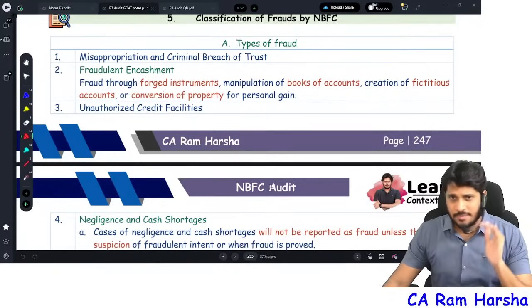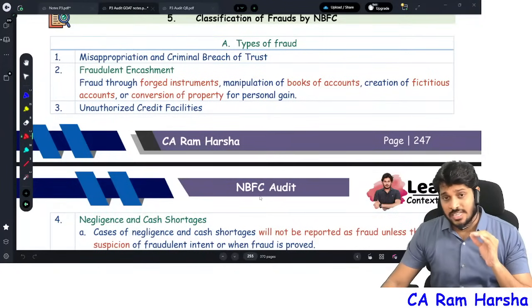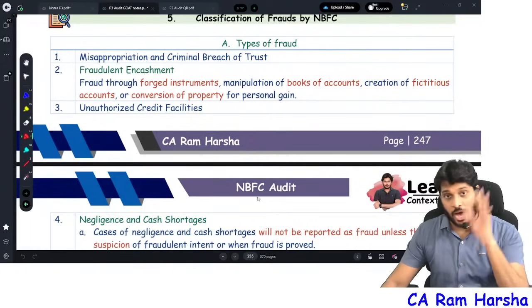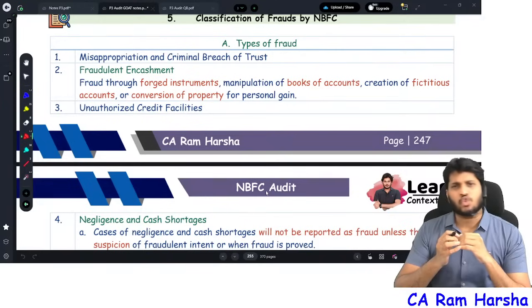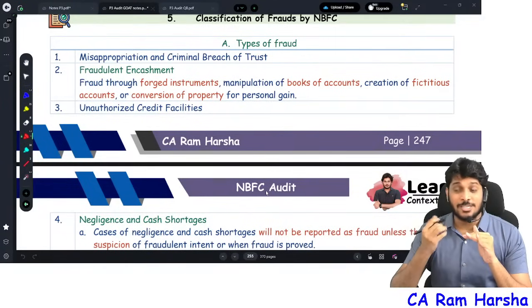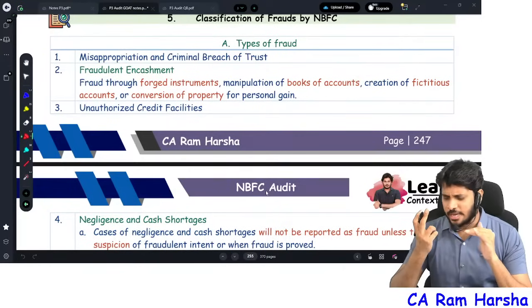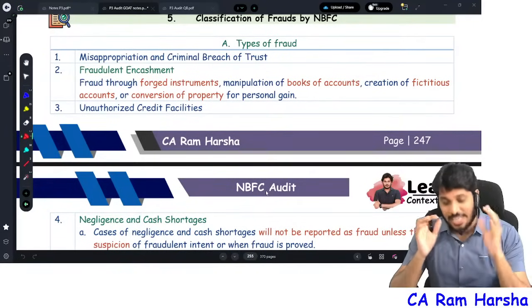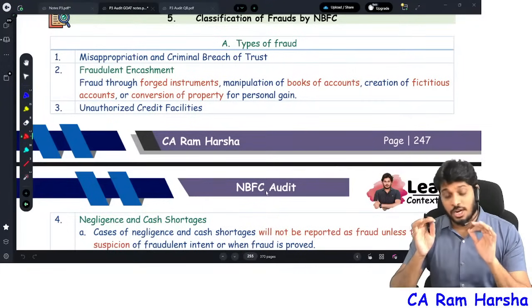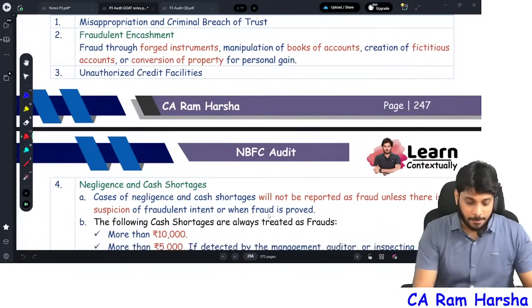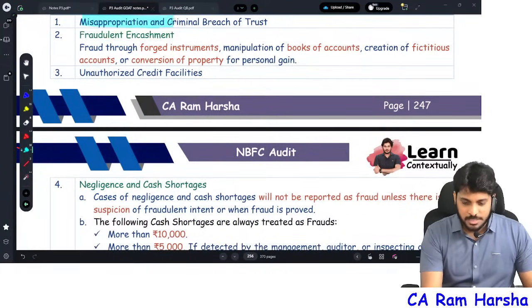NBFCs and banks will have some frauds. Banks and NBFCs have to report details of fraud to RBI. In a year, there will be so many frauds. When the NBFC is reporting fraud-related data to RBI, they need to classify what type of fraud it is. For the purpose of classification of types of frauds, the frauds are broadly categorized into the following. Type number 1, misappropriation and criminal breach of trust.